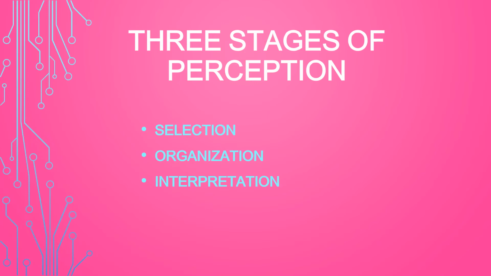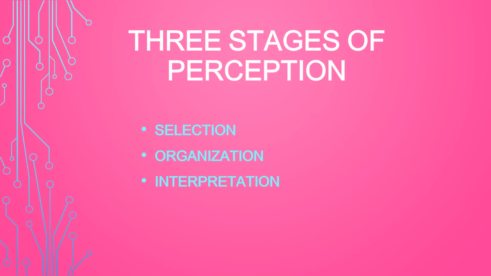Then comes the interpretation stage. The interpretation of the information takes place to provide some meaning to the stimulus to which we are exposed. So first selection, then we organize the stimuli, and then we interpret the stimulus. We tend to categorize the stimulus to be able to acquire a proper understanding and take improved decisions accordingly. So through interpretation, we get a better understanding and we can act or decide accordingly.